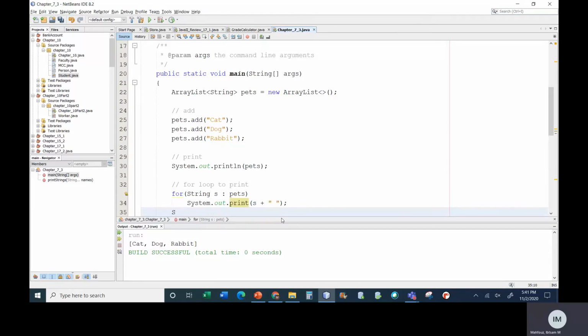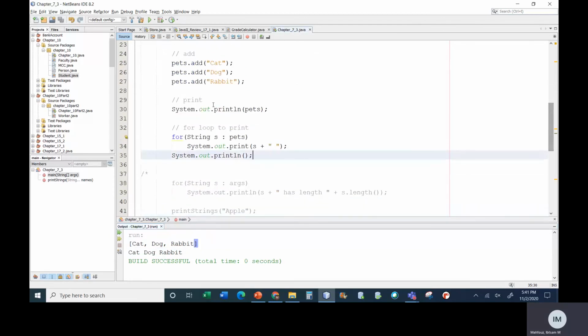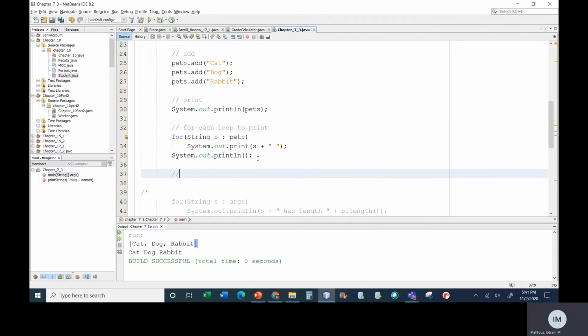And when I'm done, I'm just going to put a new line. So here it's going to go through every string in pets and print it out. So now I printed it out myself. Because I did the printing myself, it doesn't have those square brackets. I could use the for each loop. So this is the for each loop, or I can use the regular for loop.